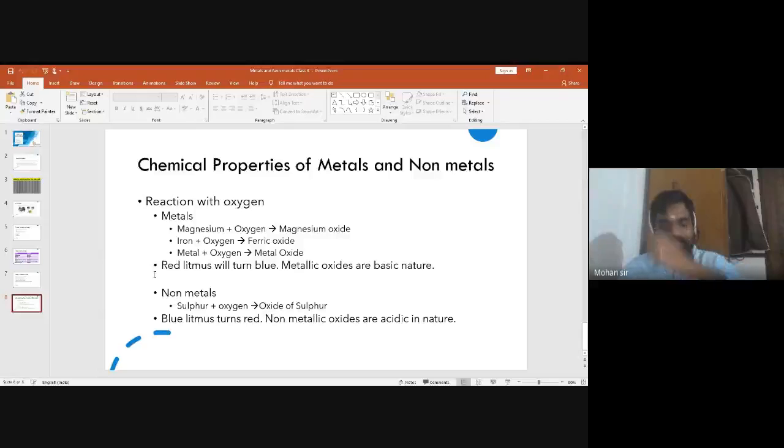And will copper get rusted? Yes, copper also gets rusted. There is a pale green colored layer formed on copper utensils or copper substances if it is prone to moisture for a long time. That's all about it. And we are going to discuss another property of metals and non-metals.